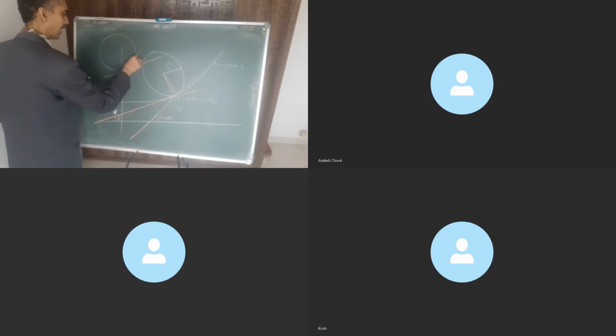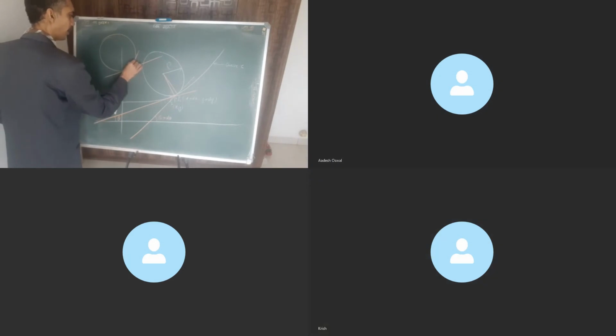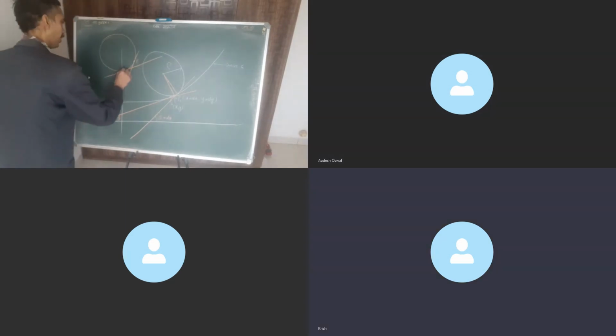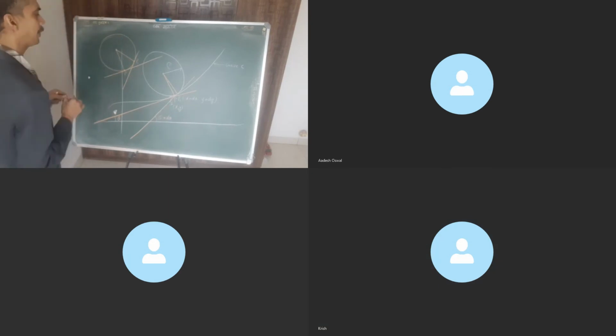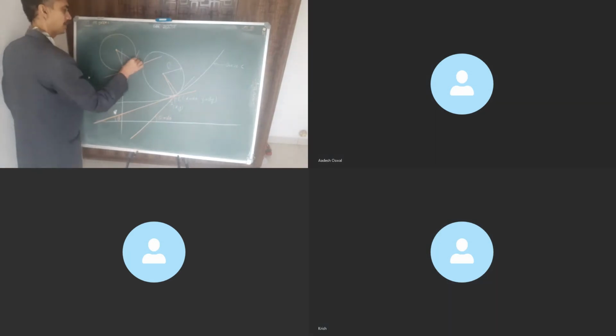And this is the other tangent, correct? This is the other point that we are referring to. Let's say this is P1 and this is P, right? And then we draw a line connecting the center of the circle with P1 and P, right? This is 90, so will be this, correct?